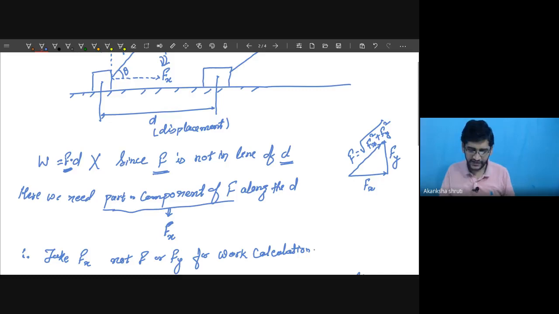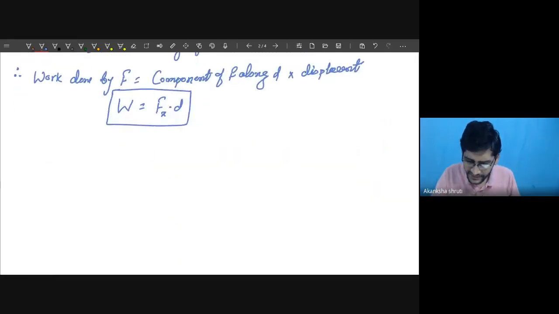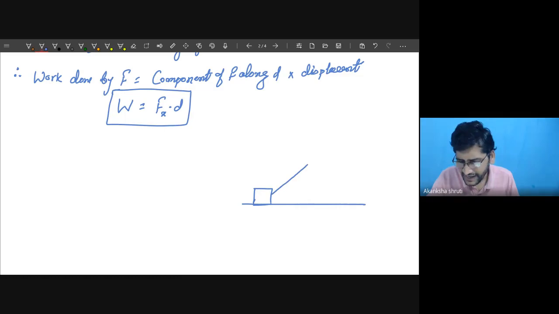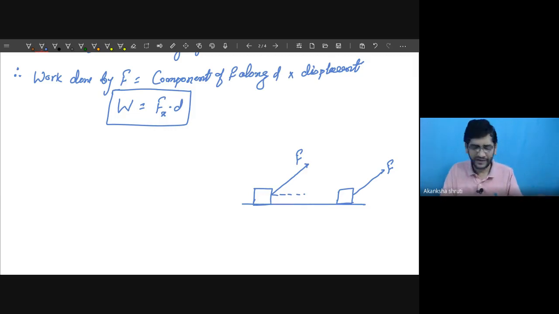A student, just understand this. Not in much detail, just in brief we can understand. Consider the force applied was making some angle. This is our F, and the displacement, the body has moved to this new position where still the force is applied. Here we are always considering the applied force remains constant. If it is varying, then we have to apply integration, and you will learn about that in higher standard. A student, in this case, our displacement is this one.